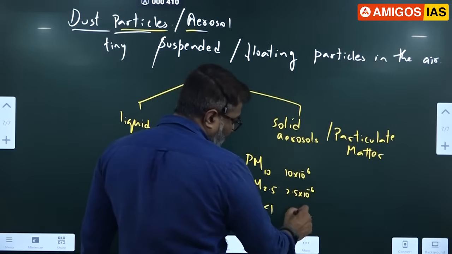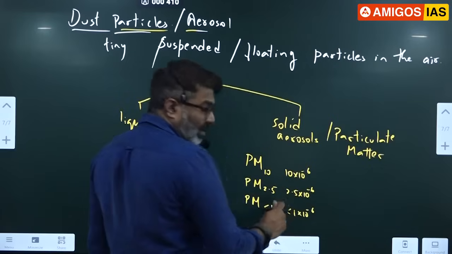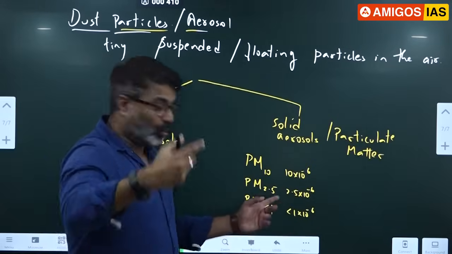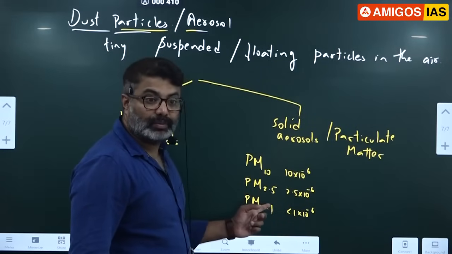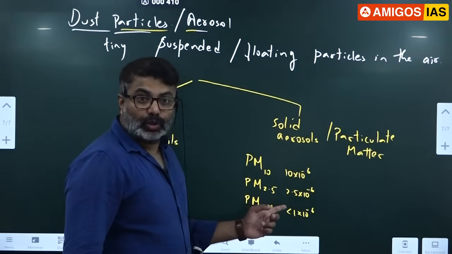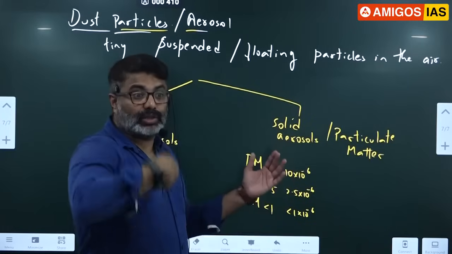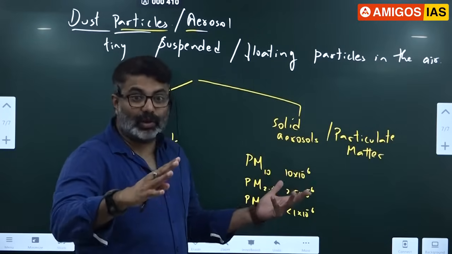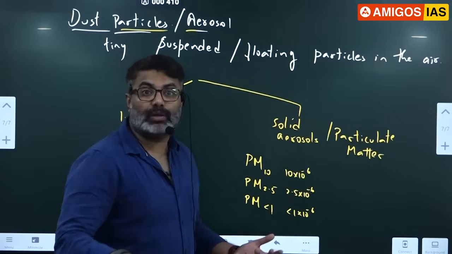And less than 1 into 10 to the power minus 6. Whenever any particulate matter is very, very minute, like cigarette smoke, cigarette smoke is this, less than 1. You got it? These are so minute, they will easily go in. You can't control it. That is the reason we call it active smoking, passive smoking.